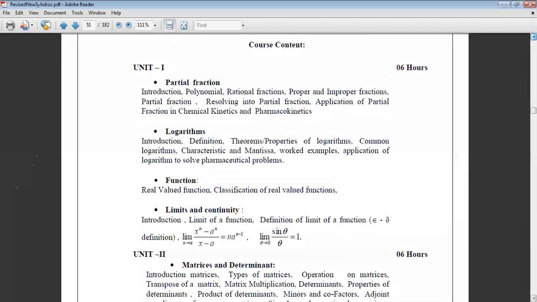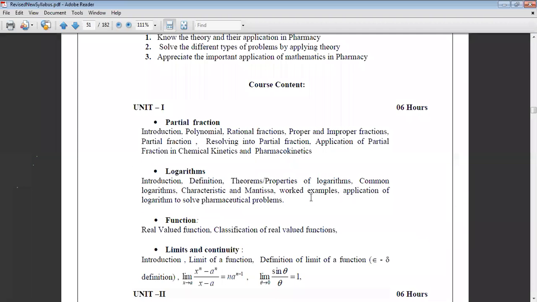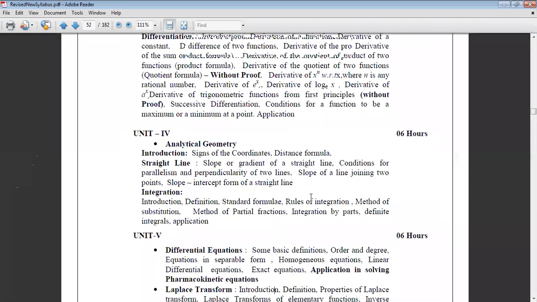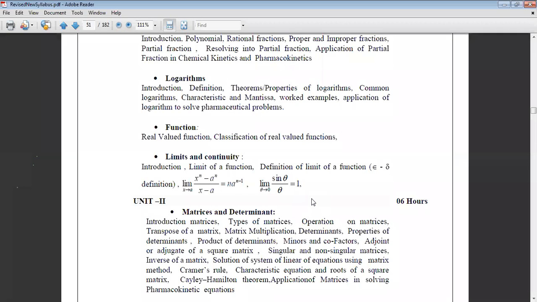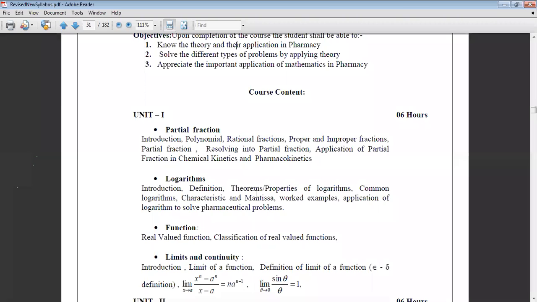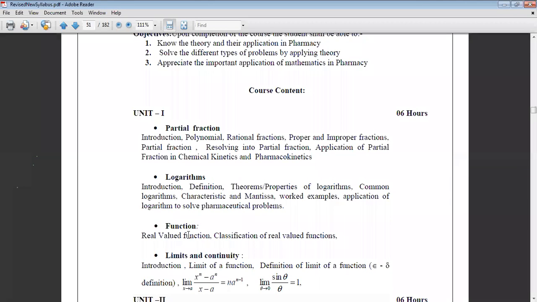Your syllabus comprises mainly 5 units. The first unit is a very simple part, which contains some basic terms from class 9-10 mathematics. The first three parts, that is partial fraction, logarithm and function, you already have from class 9 and 10 mathematics. But for limit and continuity you have to go through the concept of first year mathematics. That is unit 1.